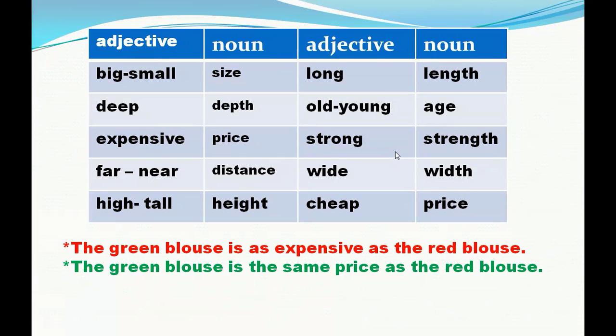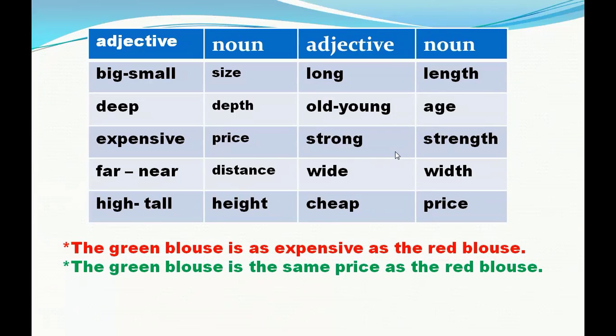Let's know some adjectives and their nouns. For example, big or small, the noun is size. Deep, depth. Expensive, price. Far or near, distance. High, tall, height. Long, length. Old or young, age. Strong, strength.